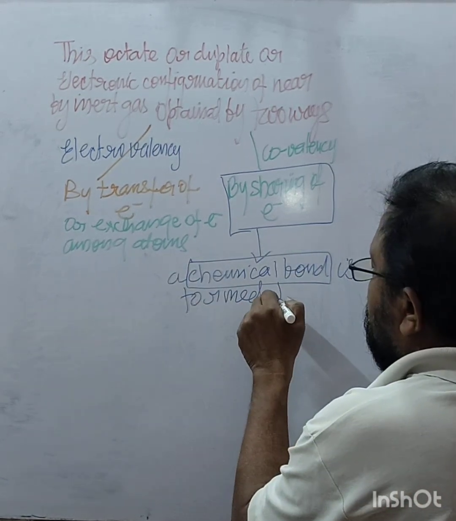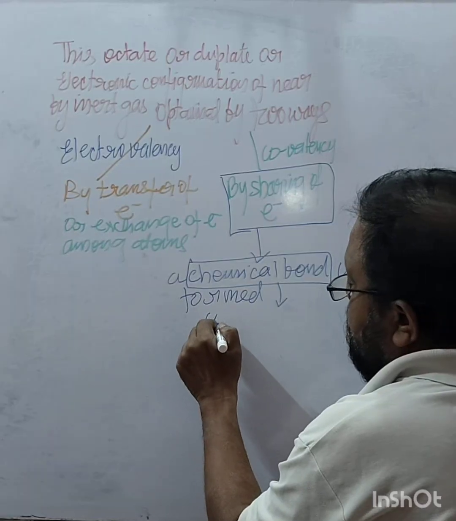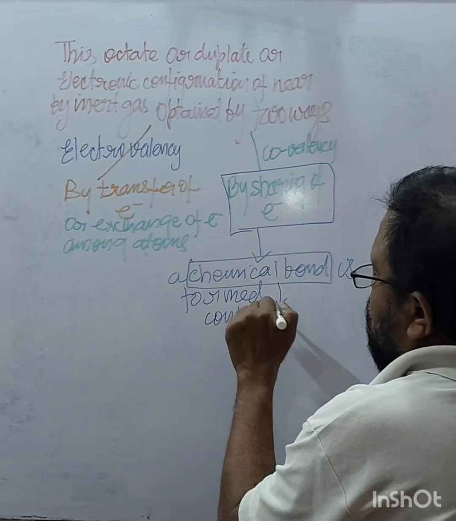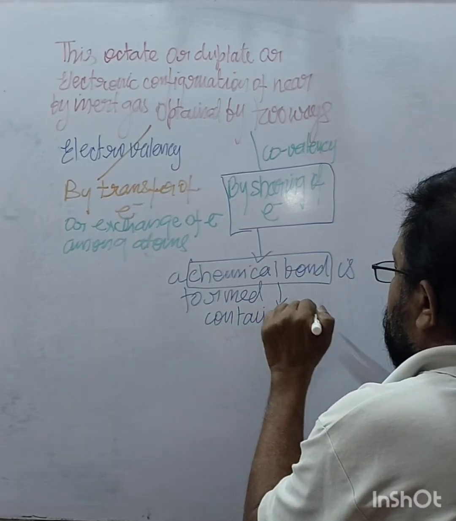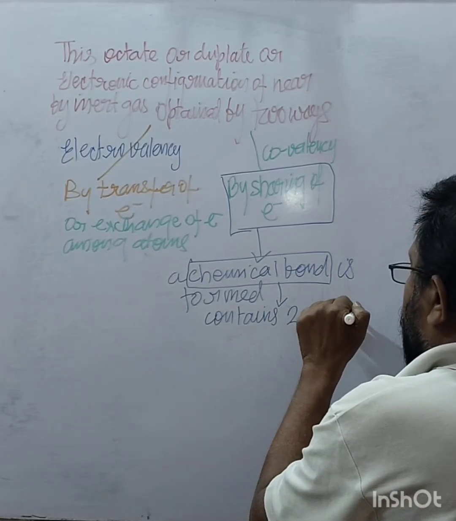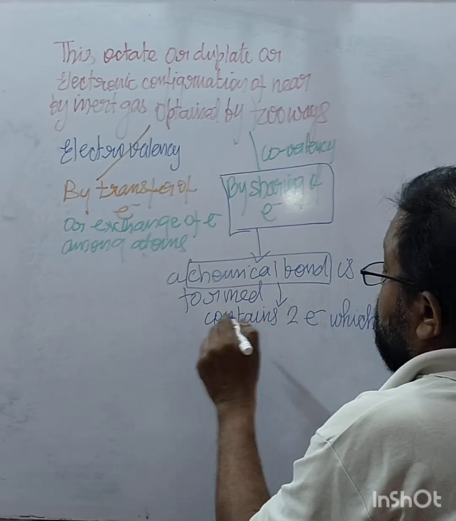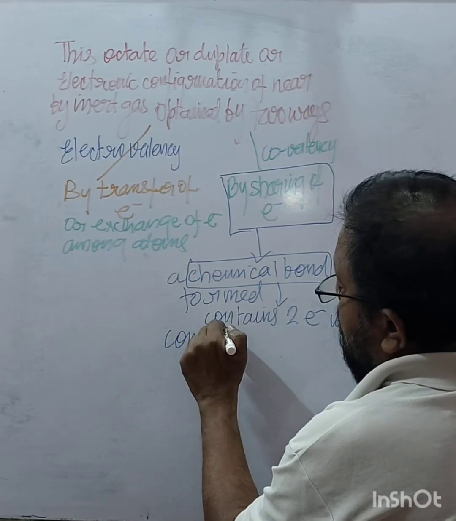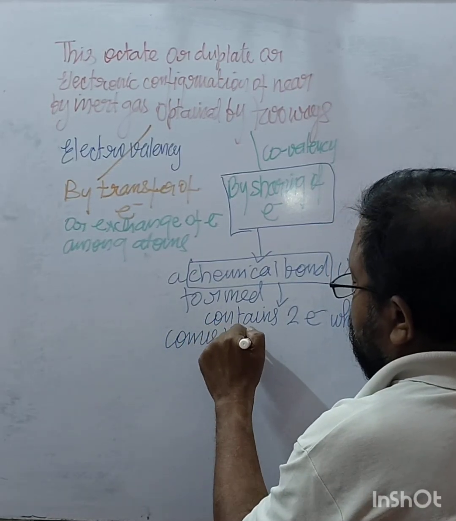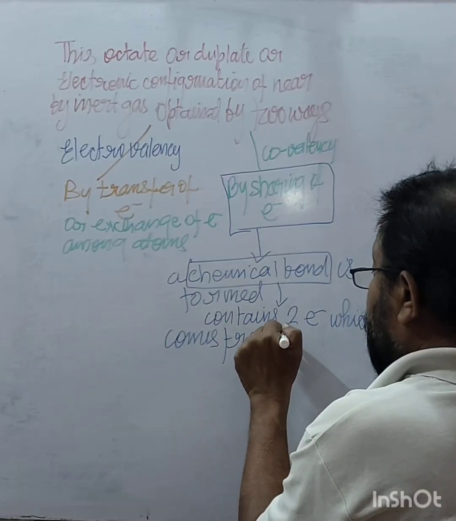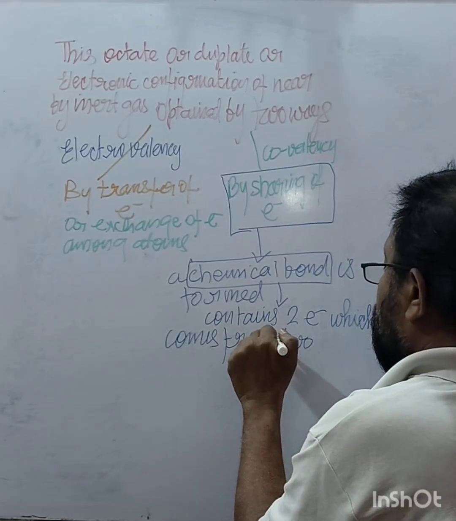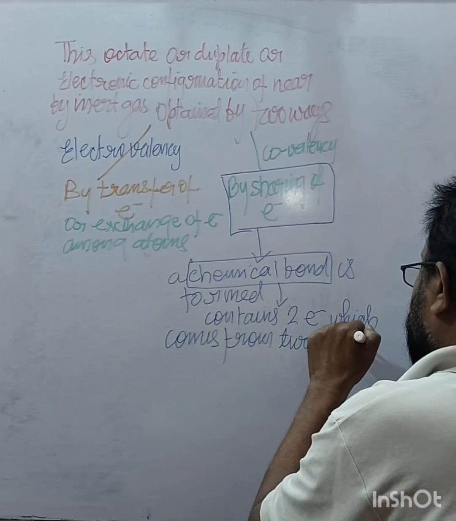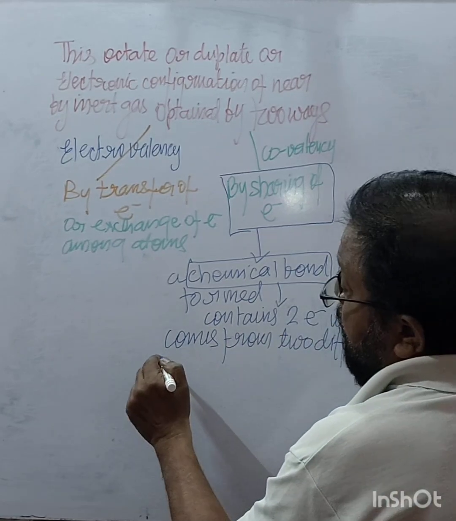A chemical bond contains two electrons which come from two different atoms.